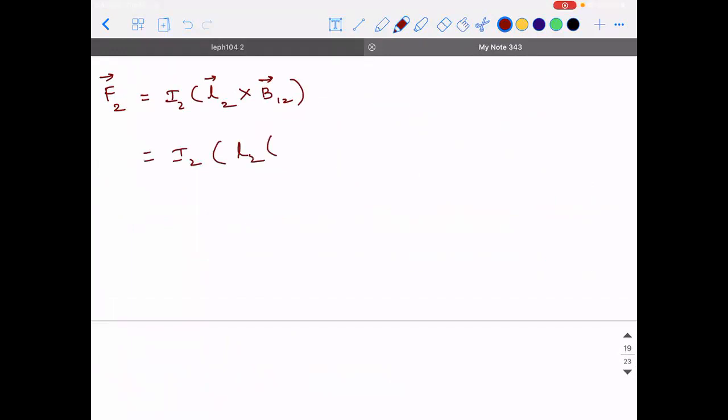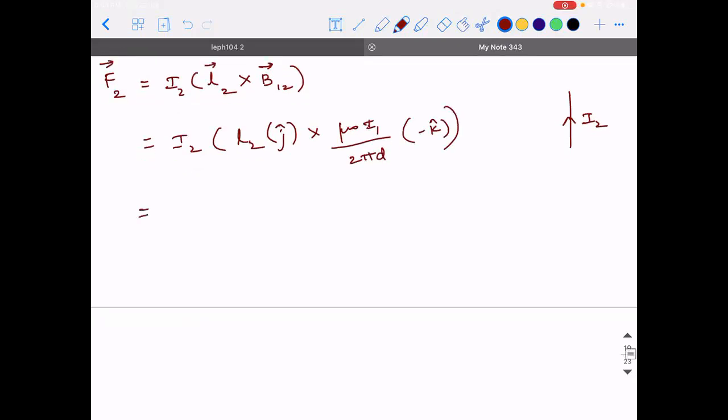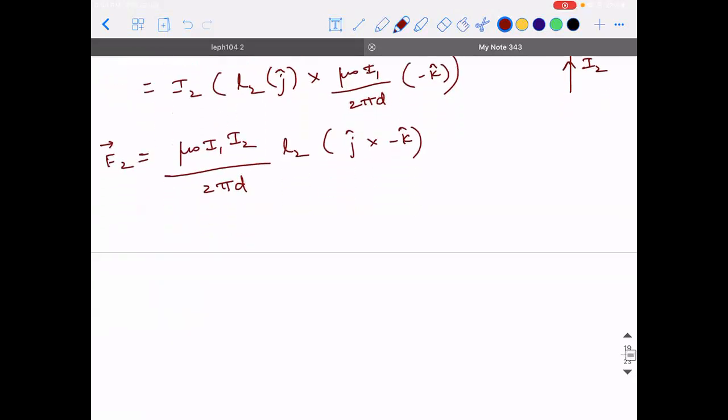L2 is in the direction of j cap because the current is in this direction, cross B12, which is mu naught I1 divided by 2 pi d into minus k cap. Taking out all the scalar quantities, you get mu naught I1 I2 divided by 2 pi d into L2 into j cap cross minus k cap. This is F2 as a vector.